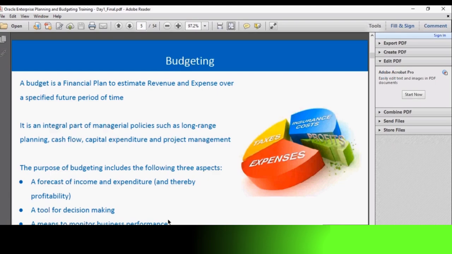So when the future incomes and expenditures are known, it helps us to decide if we can go for the decision or not, and hence it is helping us in decision making. Next, a means to monitor business performance. Preparing the budget for future periods and making sure our actuals stay within the budget limits helps to monitor the business performance, whether we are on the right track. Hence, budget is a must for a successful business.